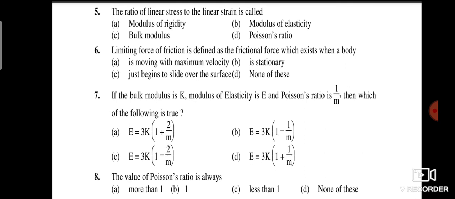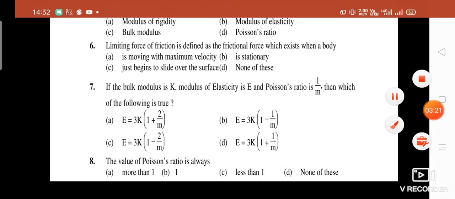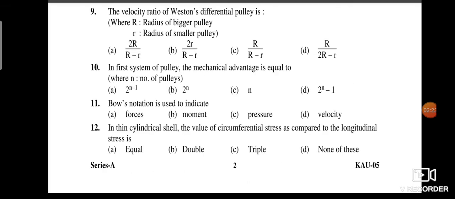Next question is, the value of Poisson's ratio is always. You have four options. A, more than 1, B, 1, C, less than 1, D, none of these. So guys, your right answer is C, less than 1. Come to the next question.